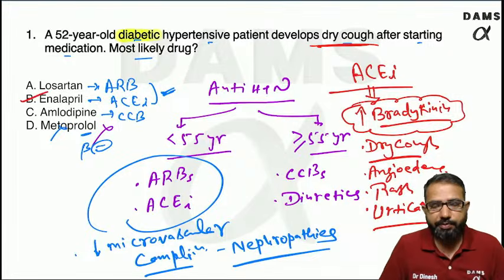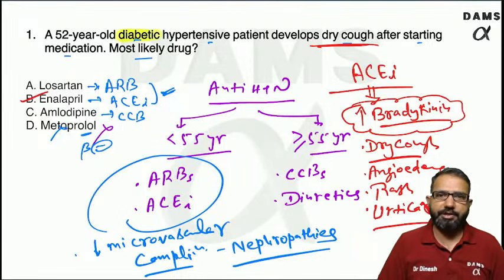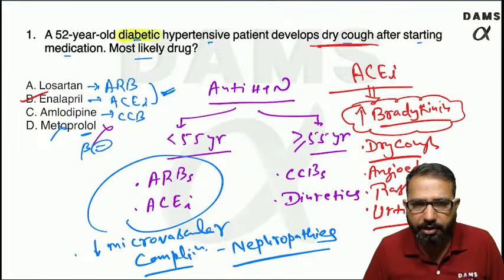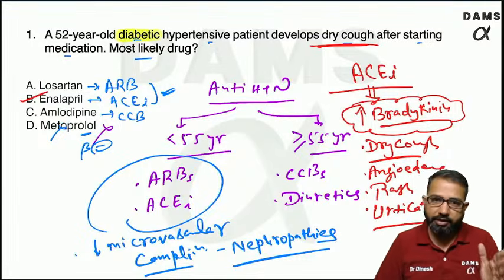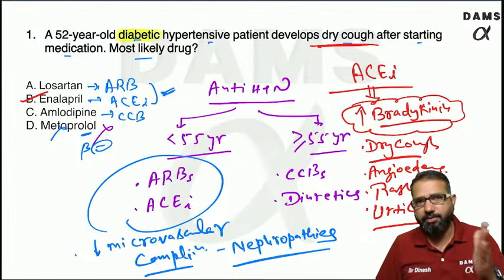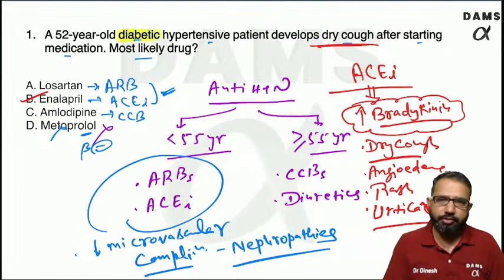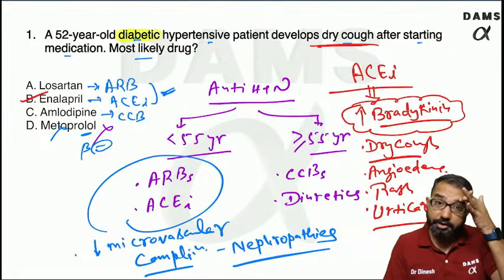We started it in this patient having cough. What is the best solution? If the patient after starting these drugs has cough, what will you suggest? The patient is on an ACE enzyme inhibitor, having cough or angioedema, always switch the patient from the ACE enzyme inhibitor to ARBs. So you can switch this patient from ACE inhibitor to ARB, then you will find there is no issue.